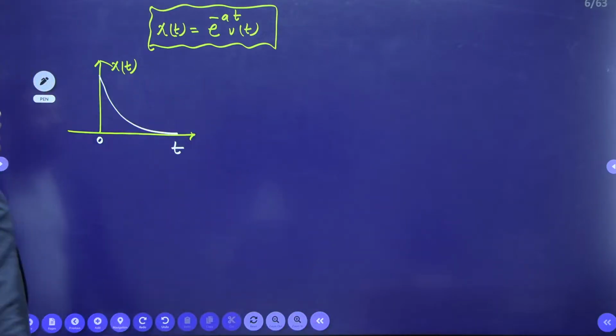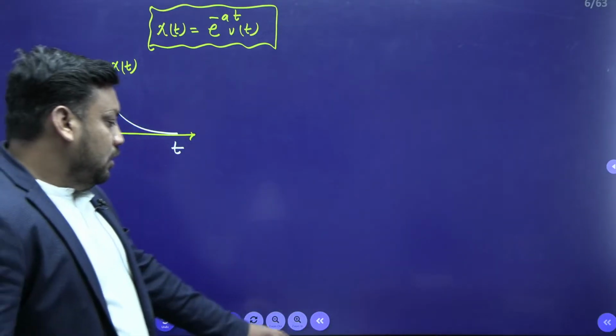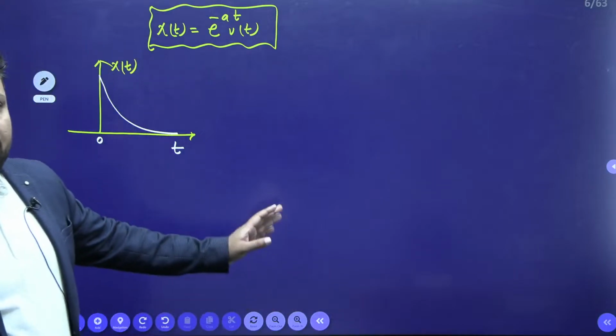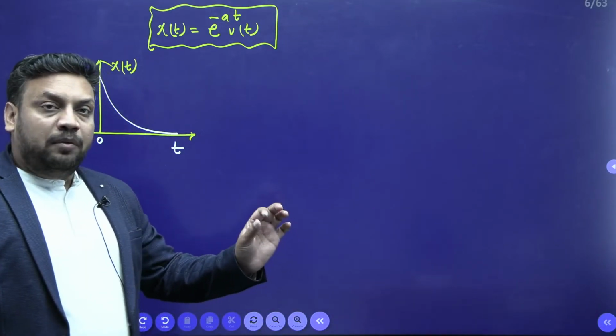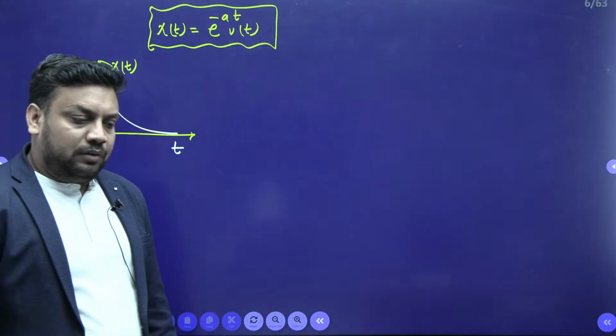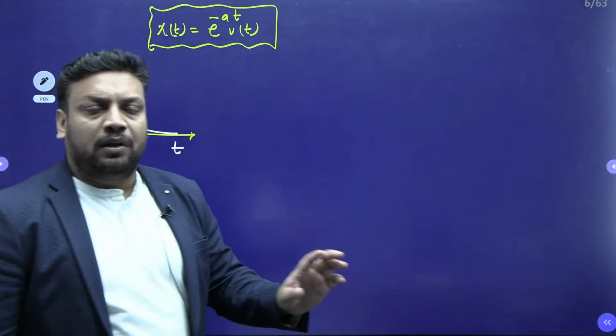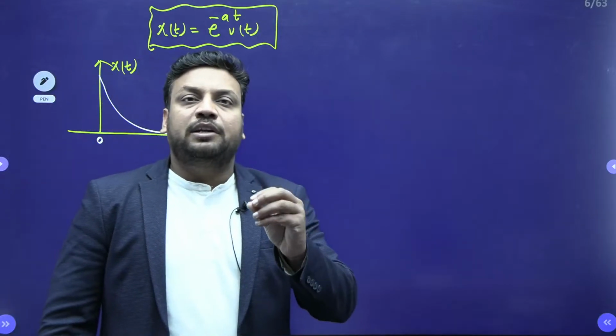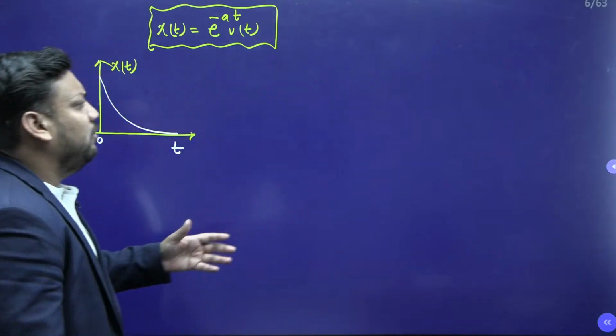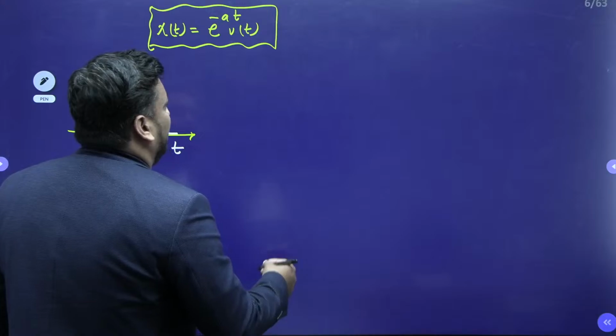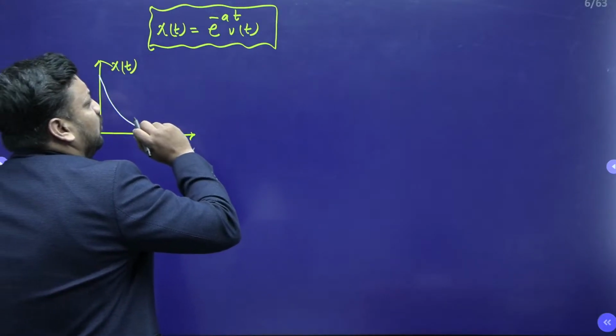Now I am looking for its Laplace transform. I can easily calculate it using the Laplace transform formula, but before that I should check the region of convergence. Right now I am using the formula, but after this I will show you a short trick, and going forward we will always use the short trick to define the region of convergence.